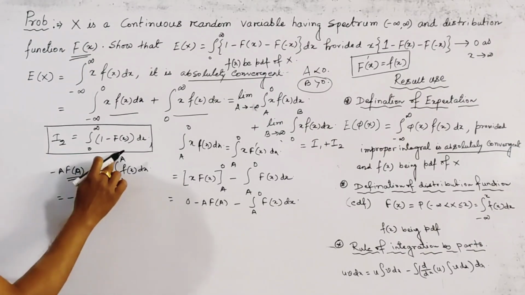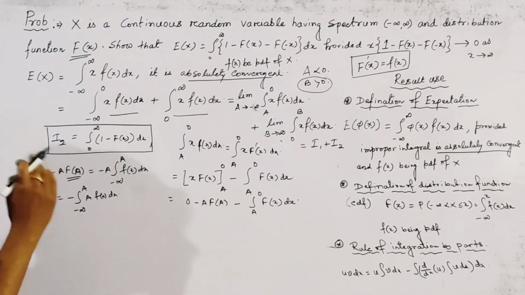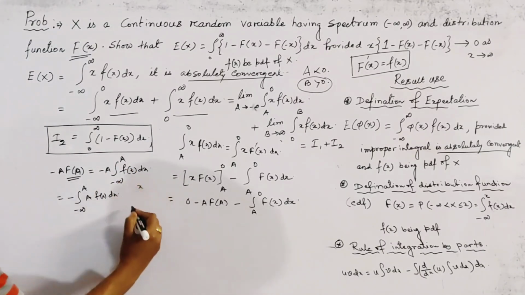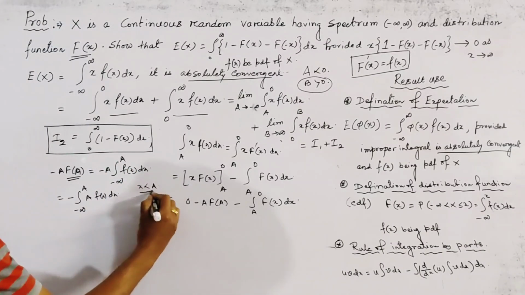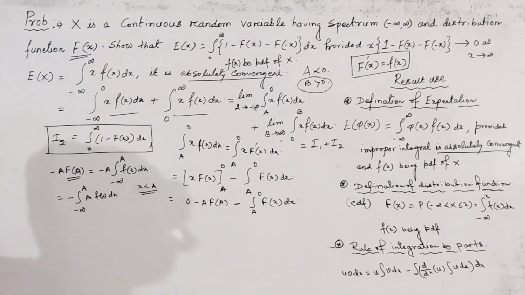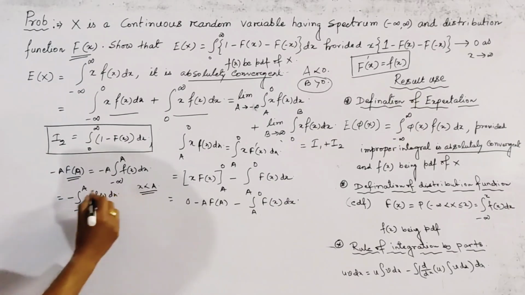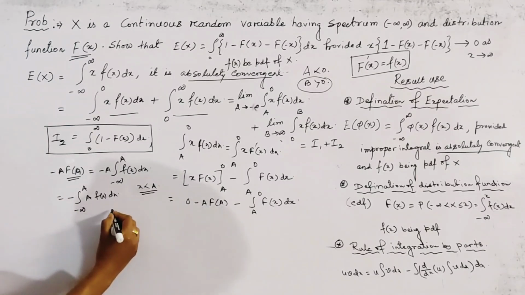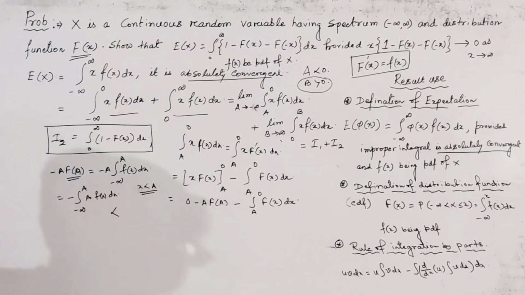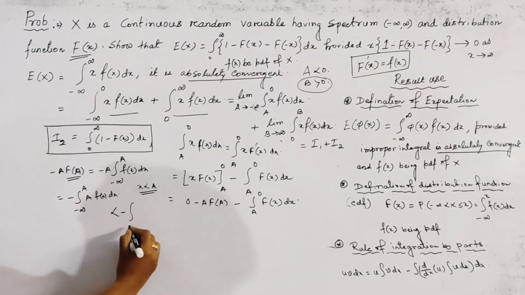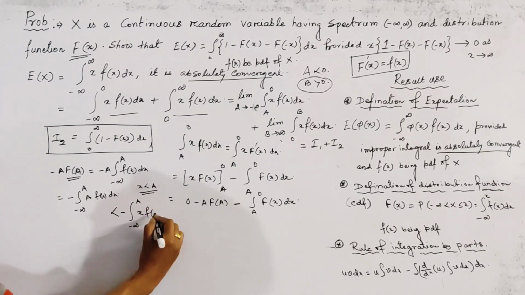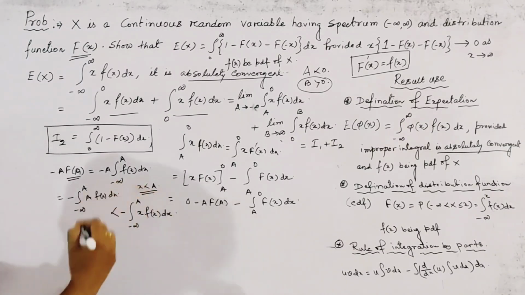A is the upper range of the integration, so here x is always less than a. Since a minus is present here, we write this integration as minus integration minus infinity to a x f(x) dx.